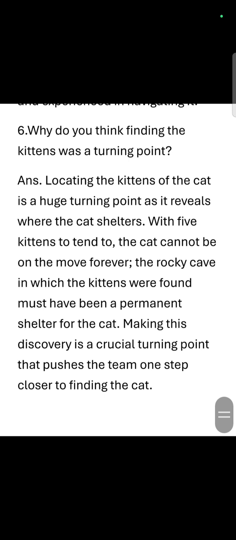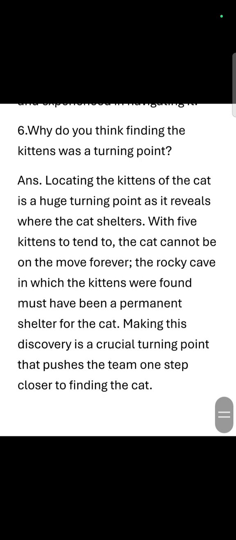Because since kittens were found there, it was sure that the mother would also be found there itself. Because how long can a mother leave the young ones and move here and there? Now or then the mother will have to come back to the kittens.